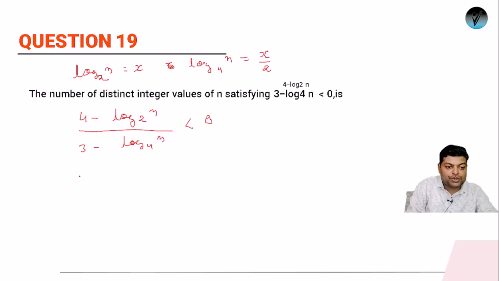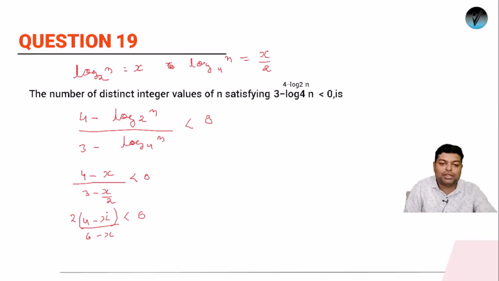So now the equation changes. We can write it as 4 minus x upon 3 minus x upon 2, and it should be less than 0. If you take 2, it will be 4 minus x, 6 minus x, this 2 will come in front. But since we have to equate it to 0, this 2 goes to the other side as 0 by 2, which will not play a part, so it will again be 0. And if you take minus common from both, we will have x minus 4 upon x minus 6 should be less than 0. Simply, I took -1 common from here and -1 common from here, and cancelled both.